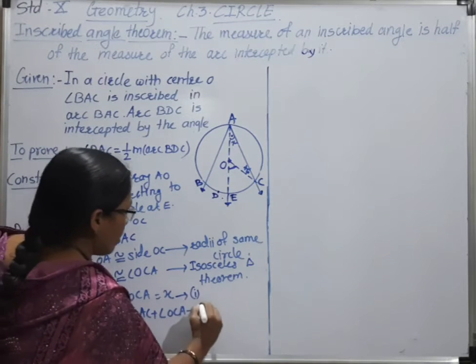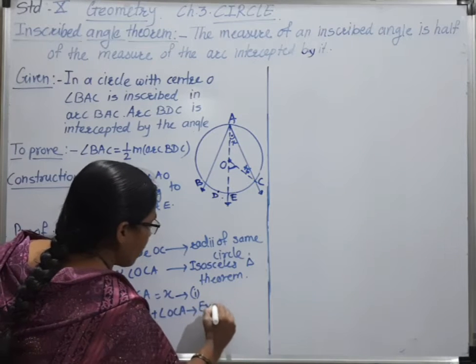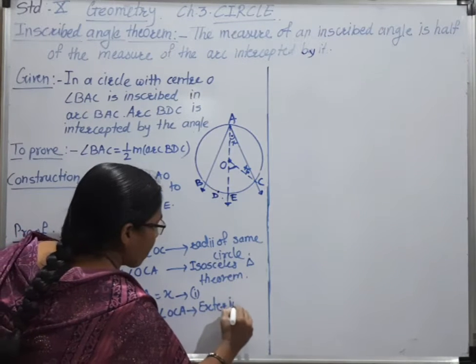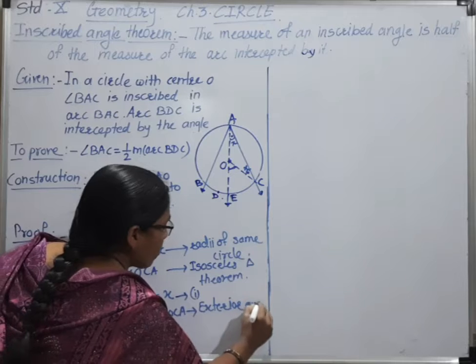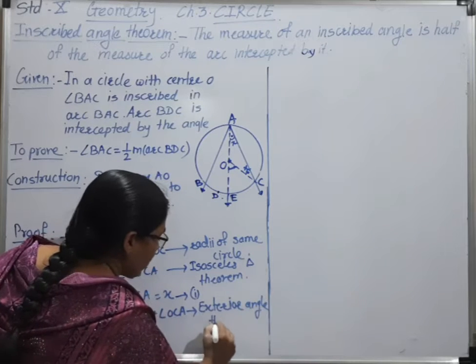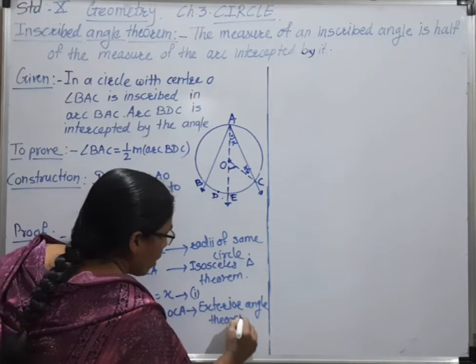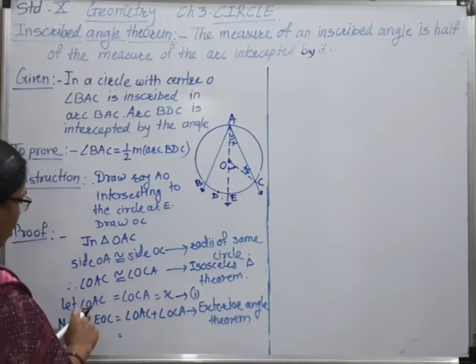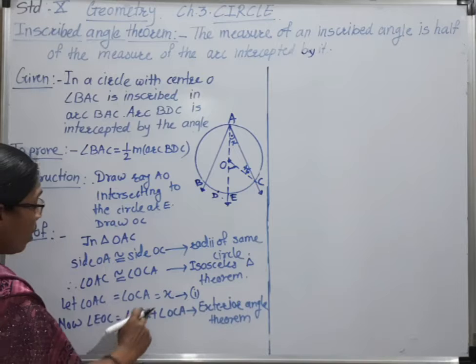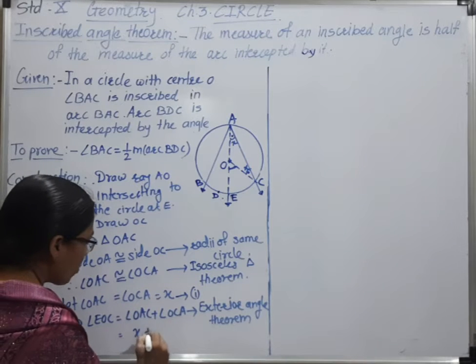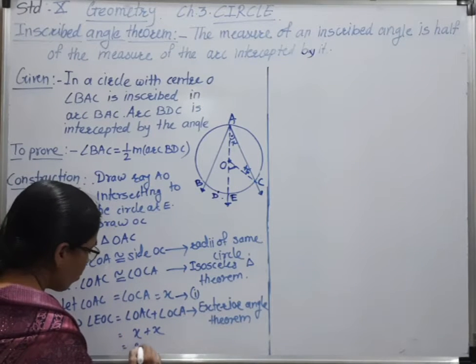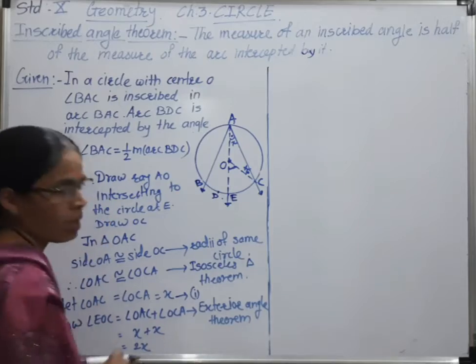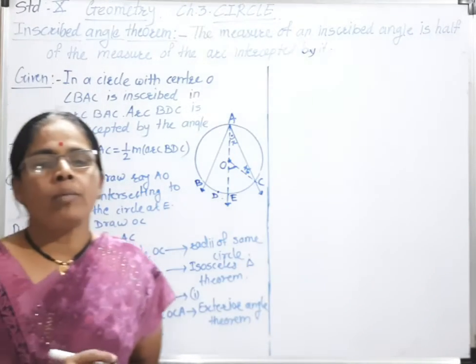Here we can write the reason: exterior angle theorem. And since OAC and OCA are each x, it is x plus x, which is equal to 2x.